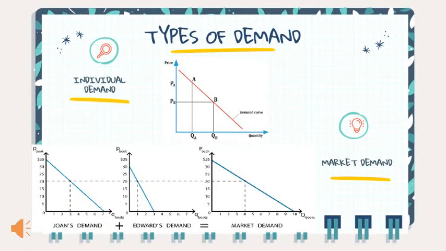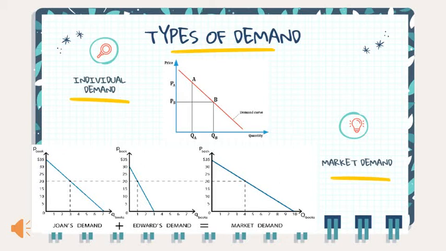As you can see here, demand is divided into two types, which are individual demand and market demand. Individual demand refers to the demand for goods and services from a single consumer. It can be a person or a household. Market demand is the total of all the individual demand in a particular market at a time.